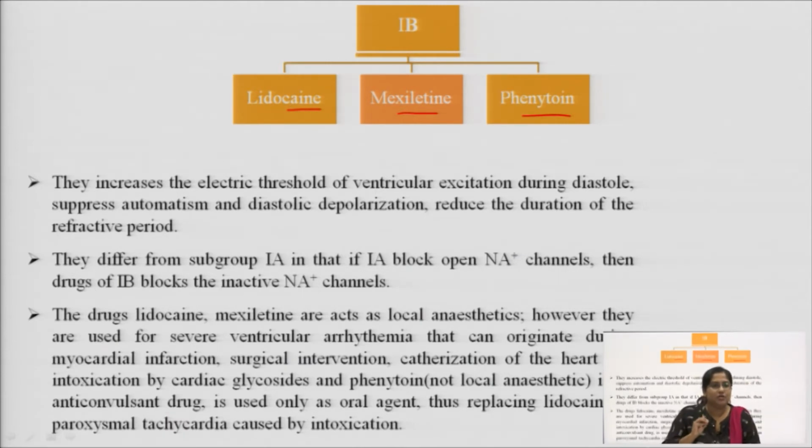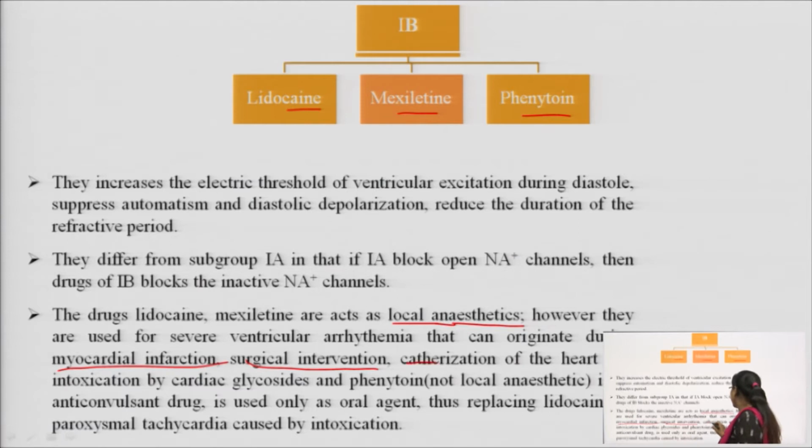However, they are used for severe ventricular arrhythmias that originate during myocardial infarction, surgical interventions, catheterization of the heart, and intoxication by cardiac glycosides.